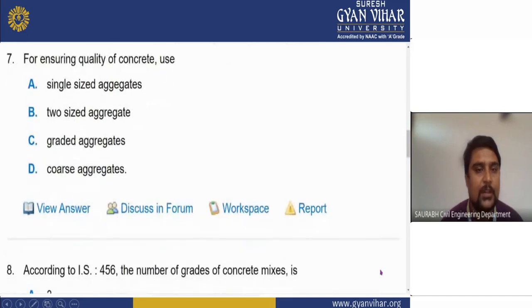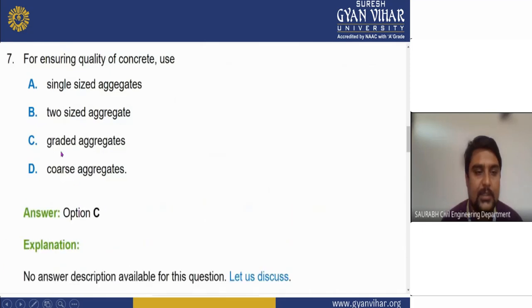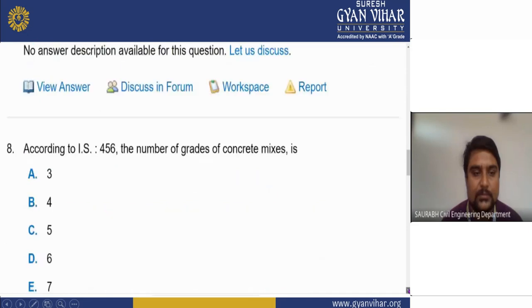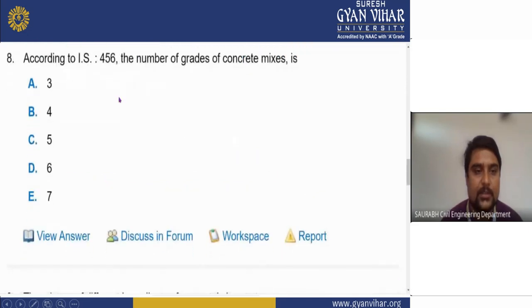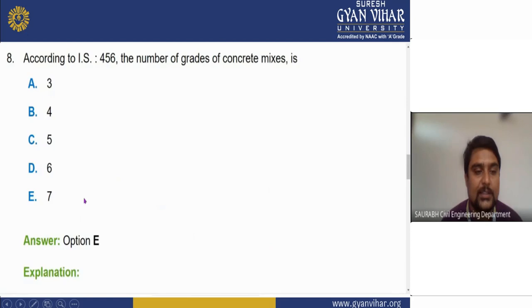For ensuring quality of concrete, here are given single sized aggregate, two sized aggregate, graded aggregate, coarse aggregate. Here the right answer will be C, which is graded aggregate. Come to the next question. According to IS 456, the number of grades of concrete mix is given here as 3, 4, 5, 6, 7. Let's see what the right answer will be. The right answer here will be 7.